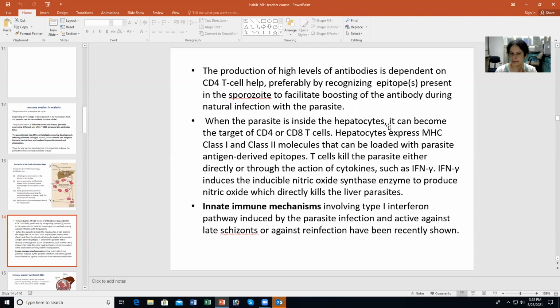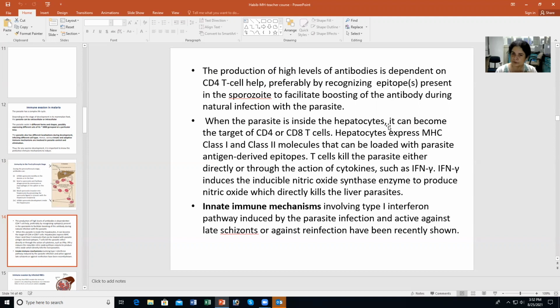T cells can kill the parasite. They can either kill them directly as killer cells, or they can do so by the action of cytokines, such as interferon gamma. Interferon gamma also induces nitric oxide synthase production, and this increases the level of nitric oxide, which can also kill parasites in the liver. So there are various ways in which the immune response acts on the liver infection.